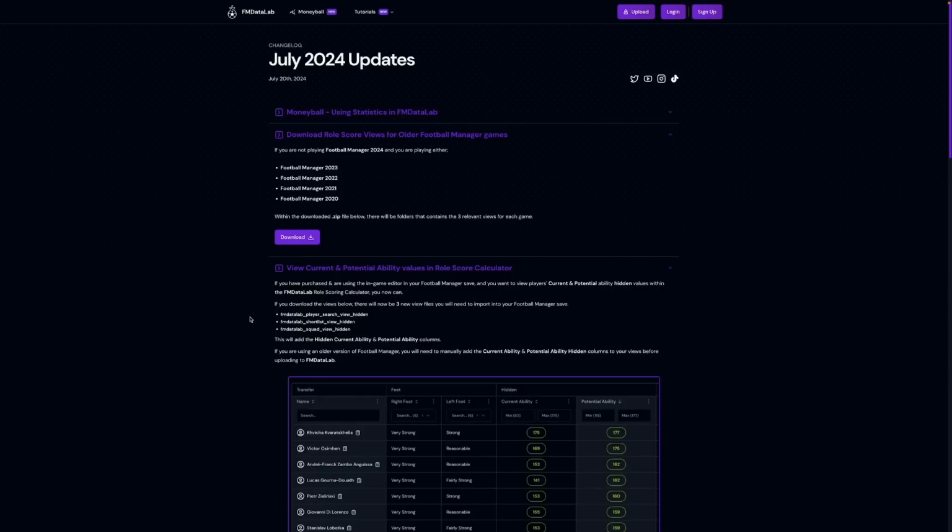I'm really hoping that the new Football Manager, I know it's on a new game engine, it's using Unity, I hope that they stick with the whole exporting data. I think that's been a thing since Championship Manager, so hopefully it's not something they're going to remove, because that will basically kill FMDataLab for FM25 at least.